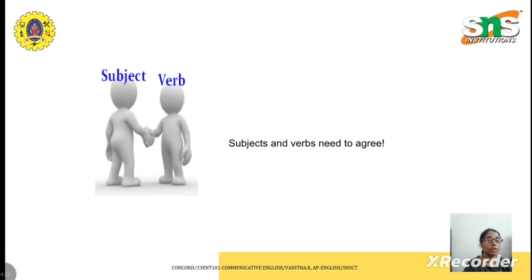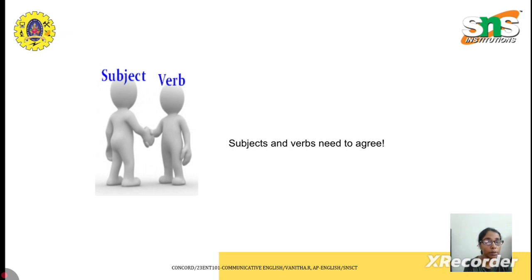What are the other things that you should remember when you work? Subject verb agreement is a very easy thing, but most of the time we make mistakes. If you remember these few things, here is a simple tip: if you have a singular subject, use a singular verb.